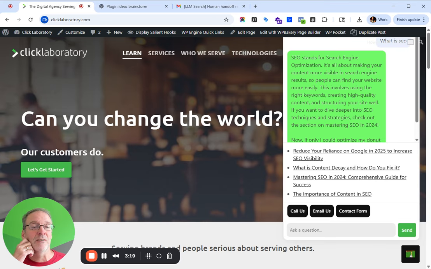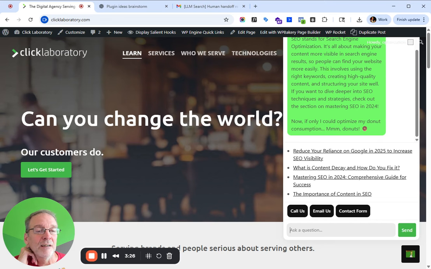It said, here's what it stands for. It gives me a pretty decent little answer. Of course, it's pulling from my website, and I think probably the last content I had was about SEO in 2024. But it gives me some links to different articles on my website, not somewhere else, strictly my website. Great. It's also given me a contact email or link to a contact form. Perfect, in case somebody wants to do anything. I've got some other content on our site.